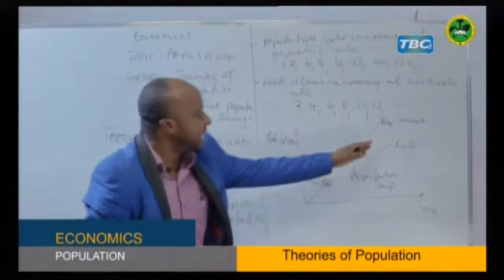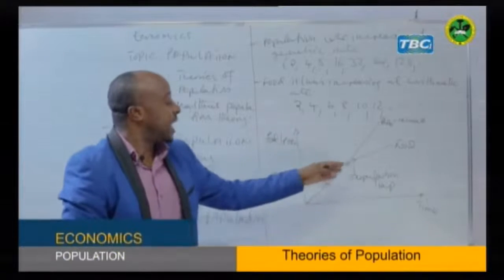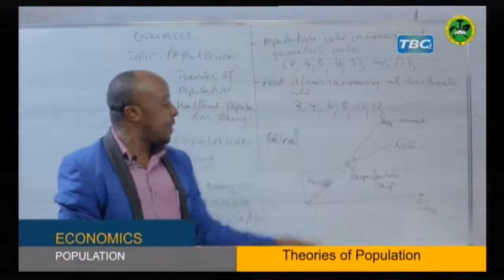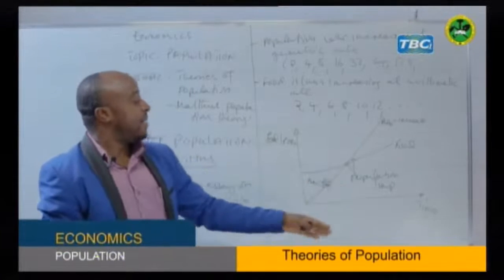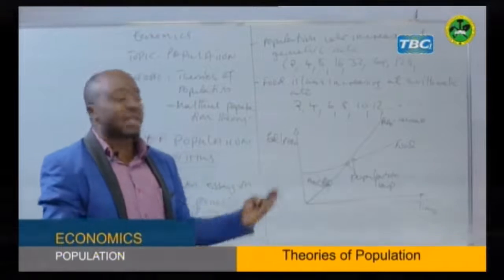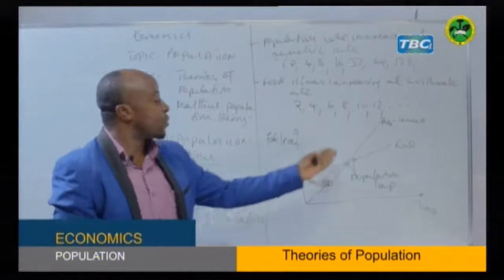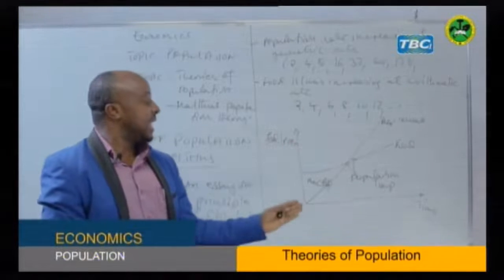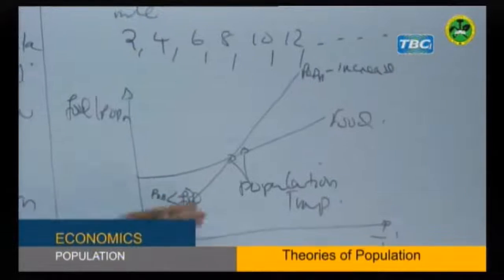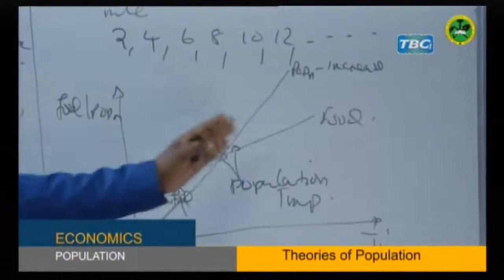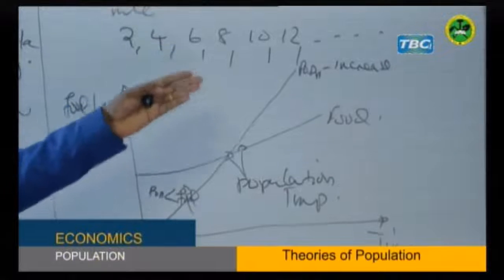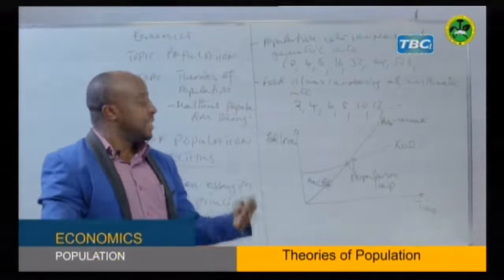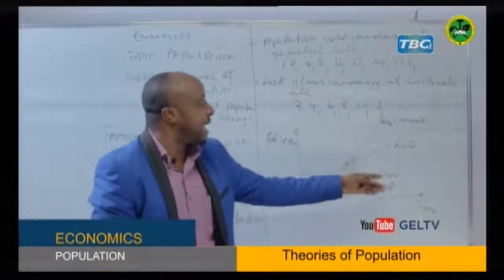During the population trap, it is where you can find the different population problems occurring, where you can find unemployment, famine, hunger, malnutrition, and other problems which result from rapid population increase because of uncontrolled population. So Malthus is suggesting that there should be measures taken to prevent countries from entering the population trap, because once you enter the population trap where population is greater than the food supplied, then you expect different problems to occur there. It is not always that where population is greater than food supply there is overpopulation.